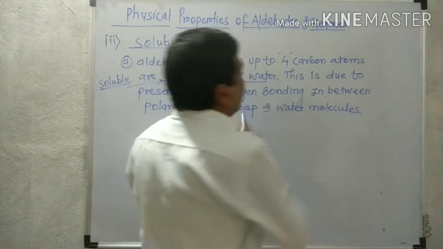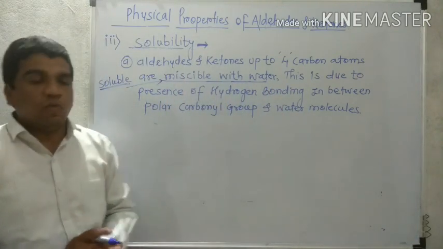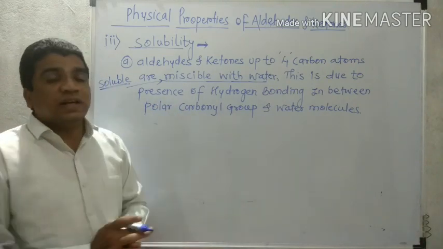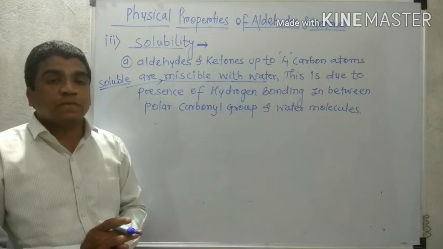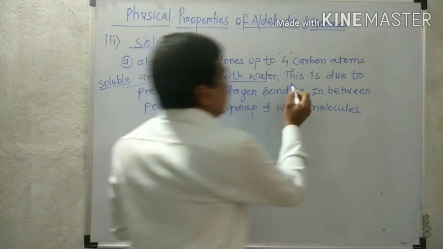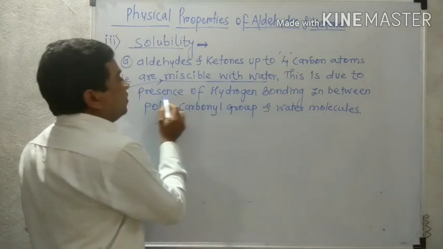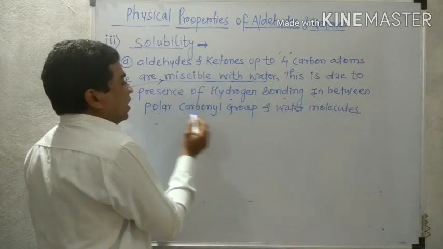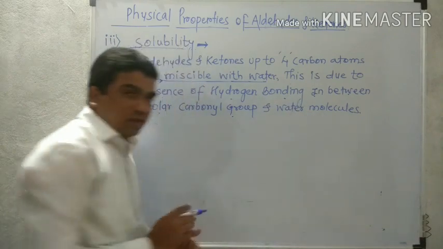The question arises: why are aldehydes and ketones containing up to 4 carbons soluble in water? This is due to the presence of hydrogen bonding between the polar carbonyl group and water.